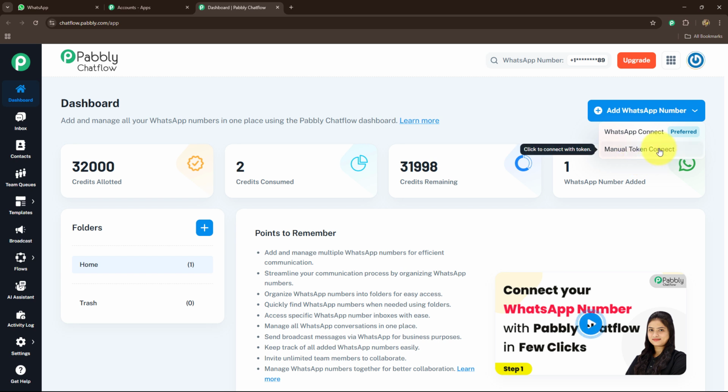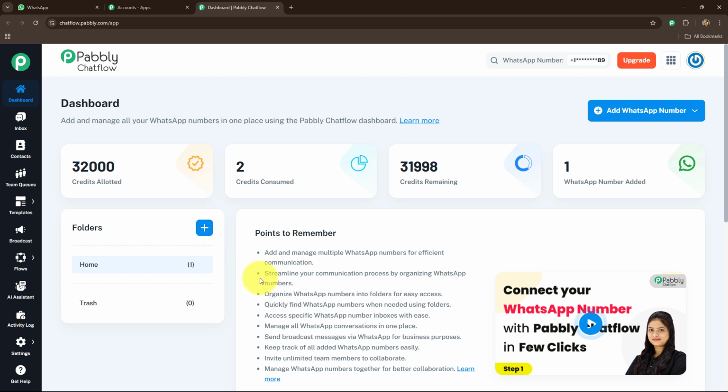To learn the process of both these methods, we have already created videos. You can just go and watch the videos on our YouTube channel. If you want, I'm also going to attach the links of both the videos in the description of my video. Now, if you have multiple WhatsApp numbers, you can save the numbers accordingly on the same dashboard by creating separate folders over here by clicking on this plus sign.